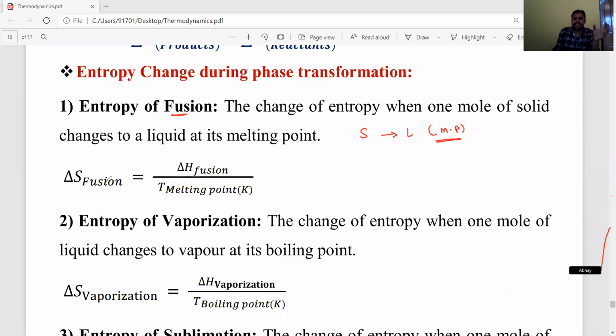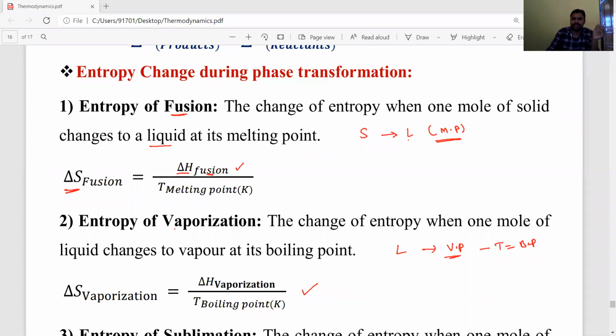During this change, the entropy of fusion means the change of entropy when 1 mole of solid changes to liquid at the melting point. That entropy of fusion is equal to delta H fusion, the enthalpy of fusion, divided by the melting point temperature. And entropy of vaporization applies when liquid is converted into vapors, at the temperature called the boiling point. Then entropy of vaporization is equal to delta H vaporization by temperature.